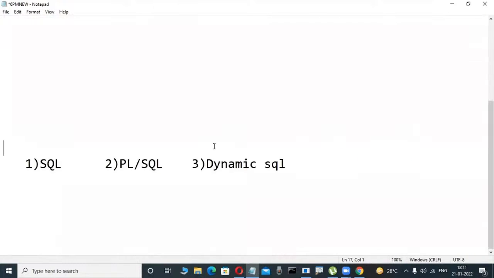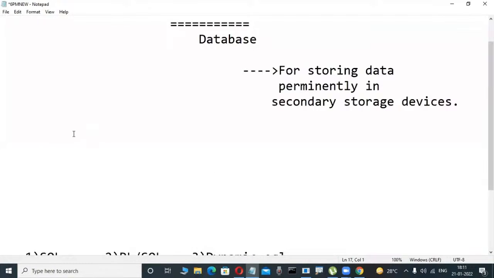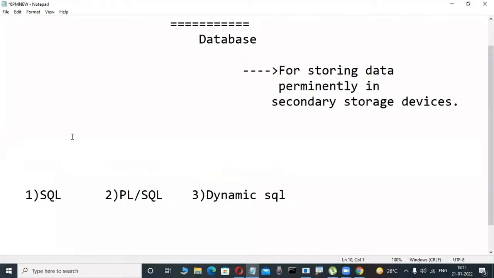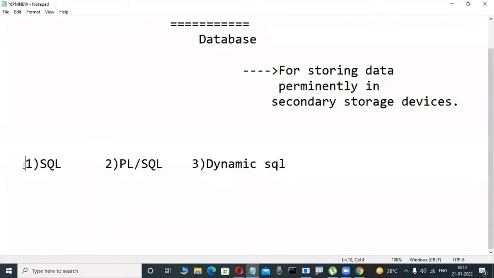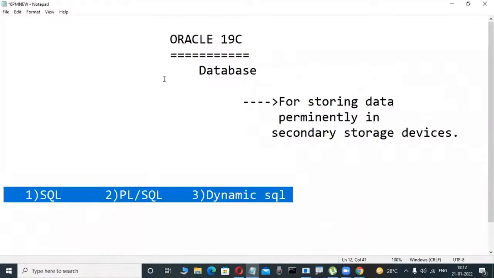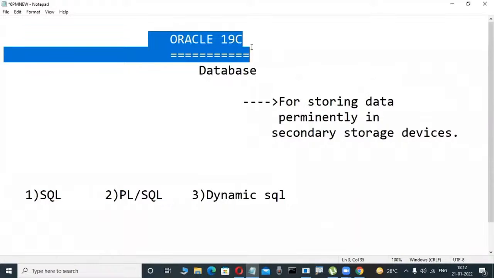That's why, as I told you yesterday, if you want to operate this Oracle software, we use SQL, structured query language. Another language is PL/SQL, procedural language extension for SQL. Another language is dynamic SQL. Through these three languages, we operate this Oracle software in your companies. Okay? Up to this point I'm telling only a small thing.